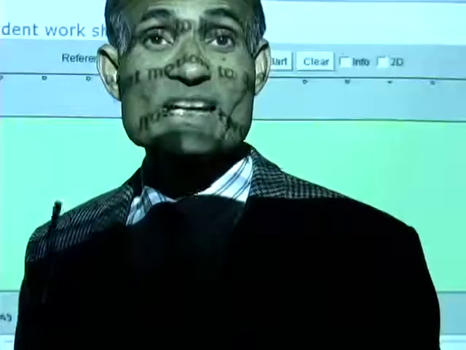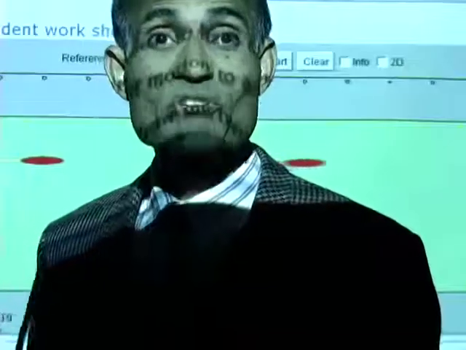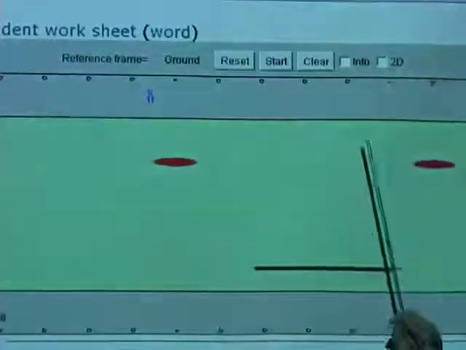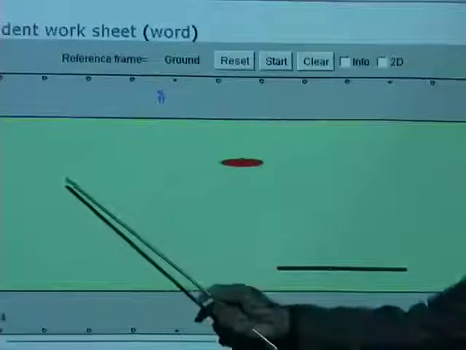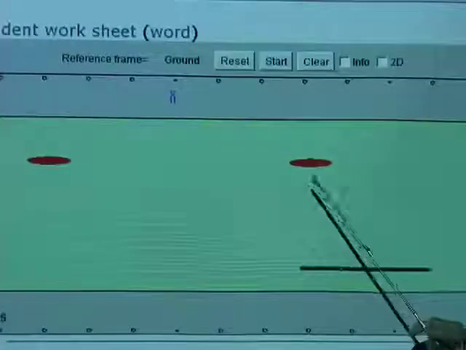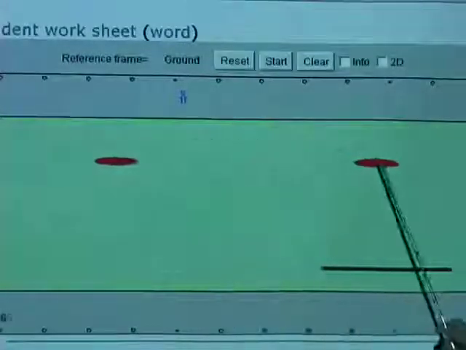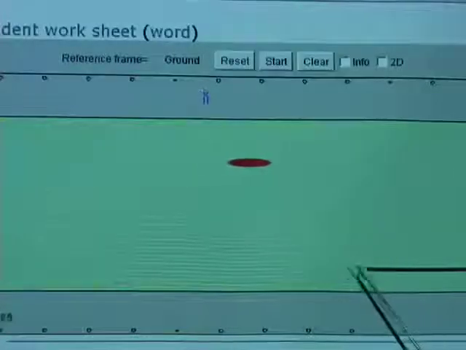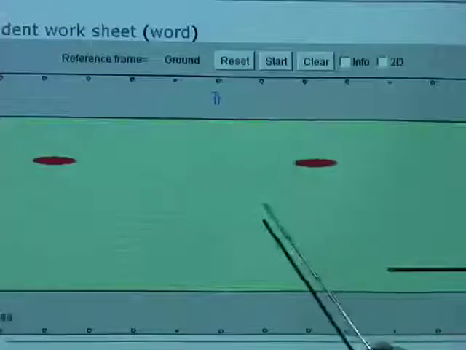This animation is taken from the NTNU website. I want you to watch the various objects in motion here. There is a river flowing down. There are boats in the river, and a raft in the river which is not powered. The boats are powered.